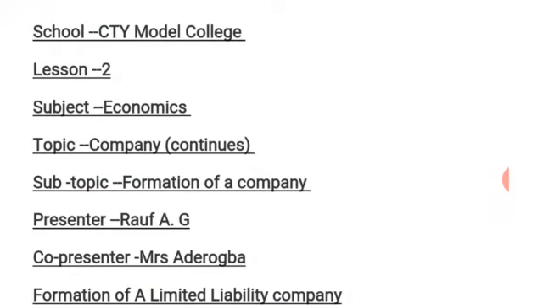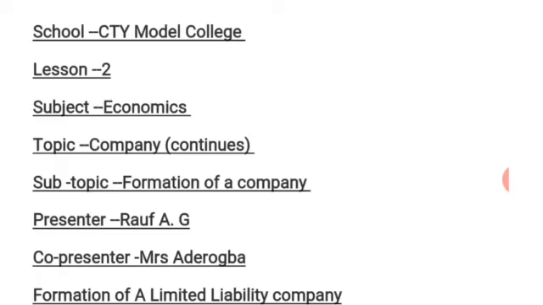And we also looked at the types of companies. We mentioned unlimited liability companies and limited liability companies. Under unlimited liability companies, we said that unlimited liability is a type of company in which the liability of members is unlimited.